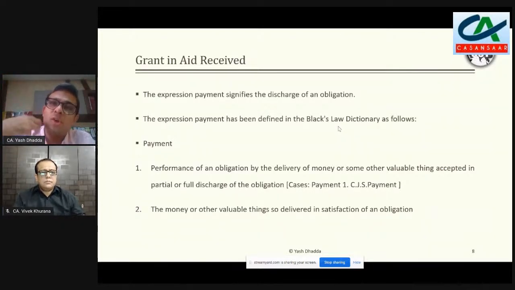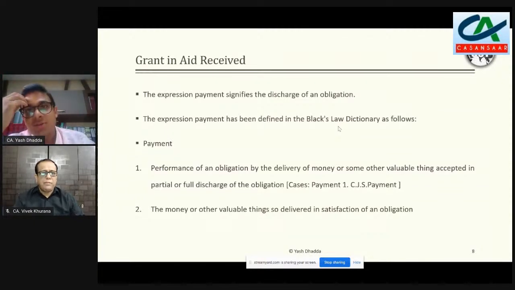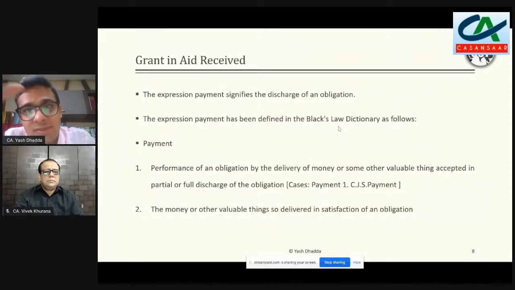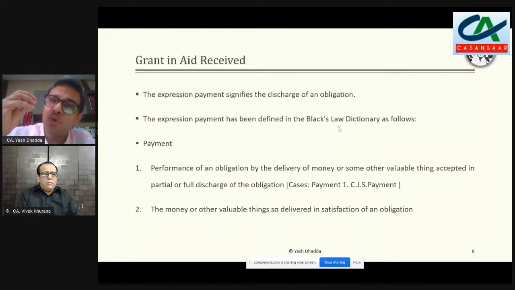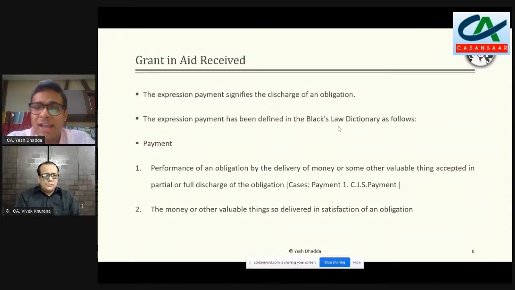Now think of a situation when all those charitable trust or educational institutions, when they receive grants of a very specific nature. Like for example, we have a very genuine and a noble philanthropic organization in Jaipur, and I'm sure all of us have heard the name of it. It is called Jaipur Foot. They provide artificial limbs, and those artificial limbs are basically for all those people who unfortunately do not have legs or hands. In that case, then there is an artificial leg, and that is being basically given to the poor and the needy ones who cannot otherwise afford it.